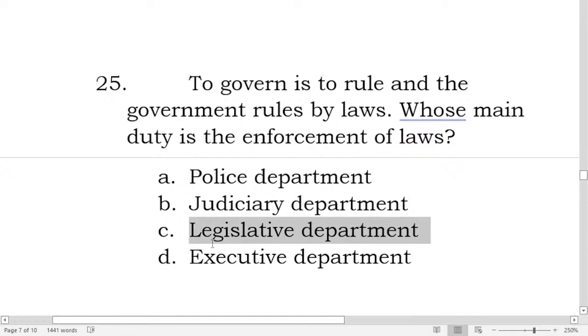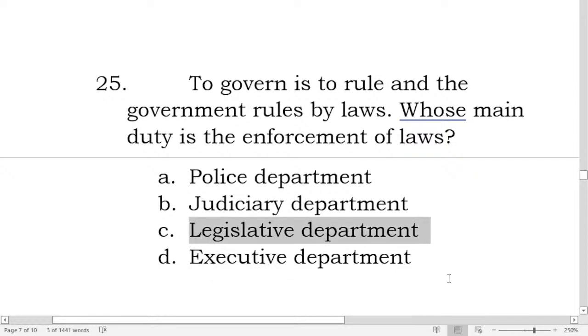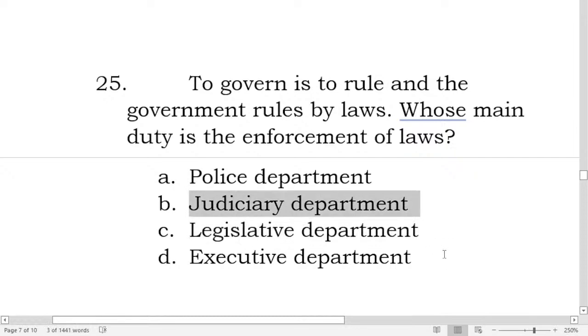Legislative department, okay, so they make laws, they make bills, and when these bills are in the final reading and approved in both the Senate and the House of Representatives, it will go to the president to be signed. The moment the president has signed the bill approved by the Senate and the Congress, that already becomes law. And those interpreters of the law, if it violates other laws or the fundamental law of the land, which is the Constitution,